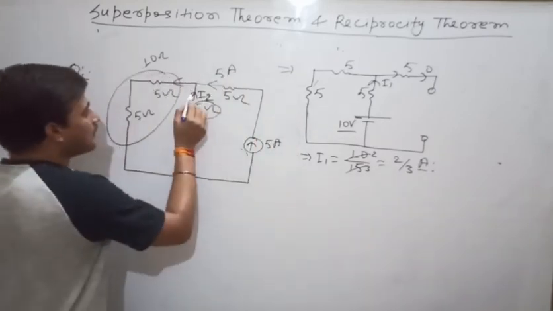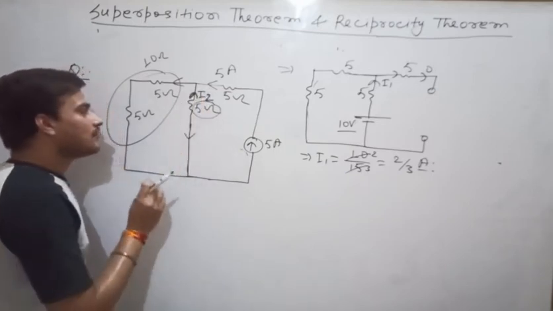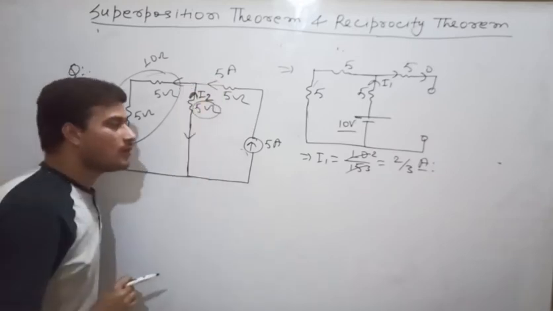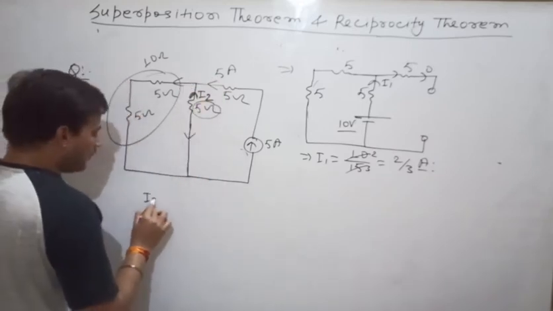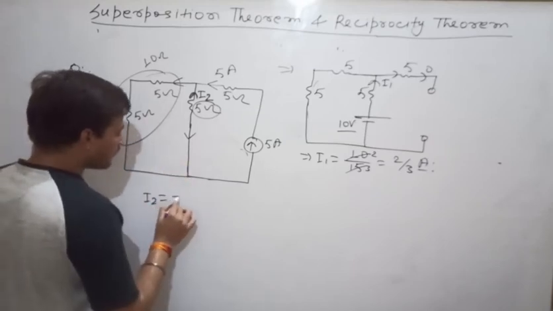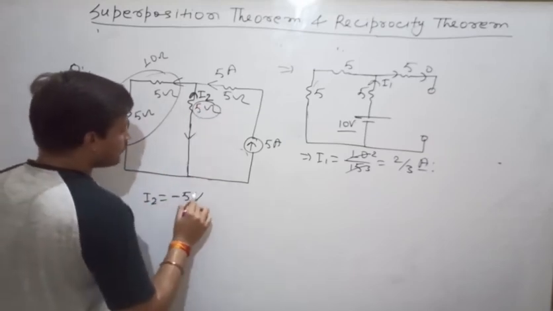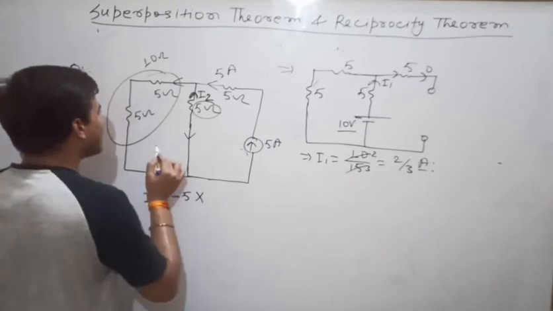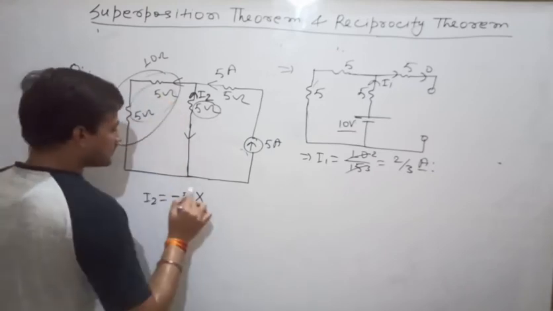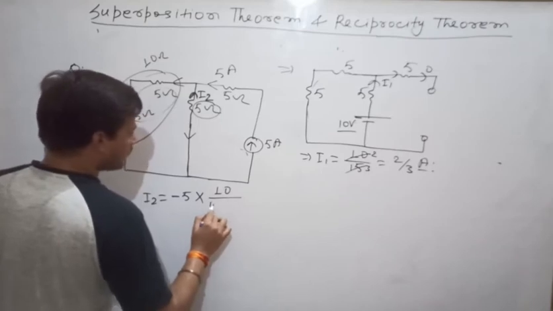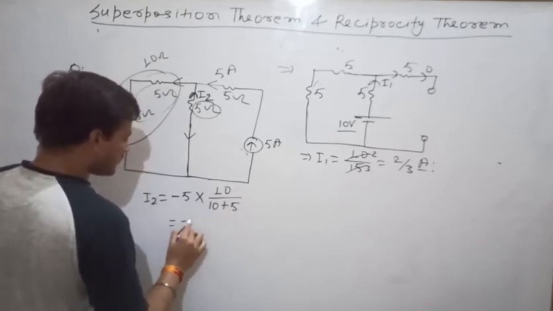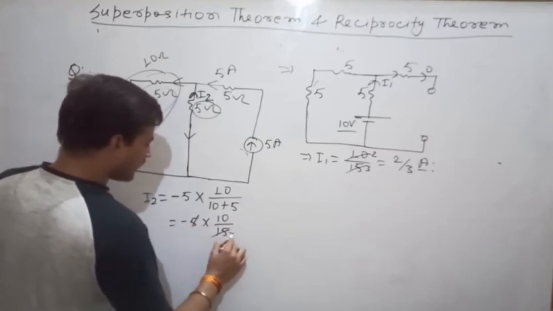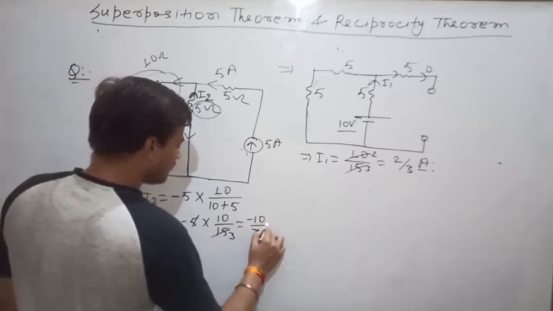Now see one thing. Here the direction of I2 is upward, while the direction of the divided current should be downward. So what we have to do? There will be a minus sign. Minus, that means 5 into, you have to find the current through this branch, applying the current divider rule. You have to take this resistance 10 ohm divided by 10 plus 5, so minus 5 into 10 divided by 15, that means minus 10 by 3 ampere.